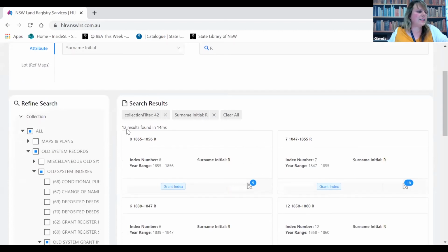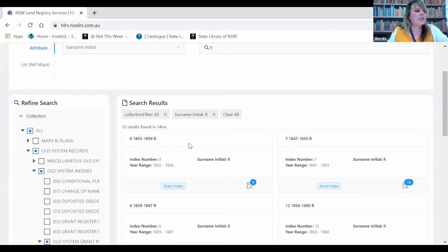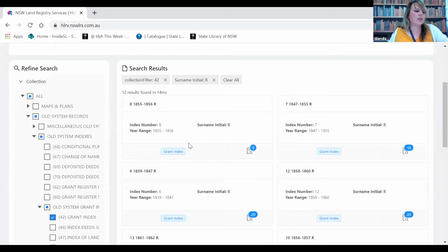Okay, so now it's narrowed it down to 12 results, which each cover a span of years. For an easy search, it is better to know an approximate date, but 12 is actually not too bad to go through if you don't have a date. And the blue circle will tell you how many pages are in that volume.